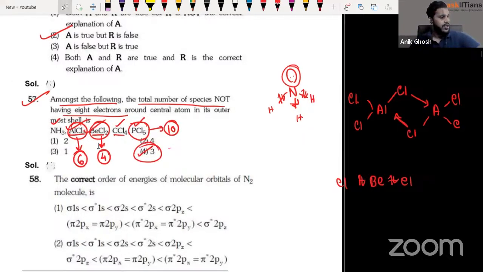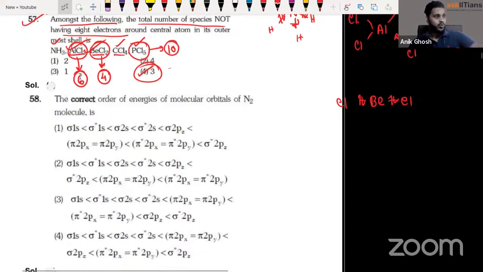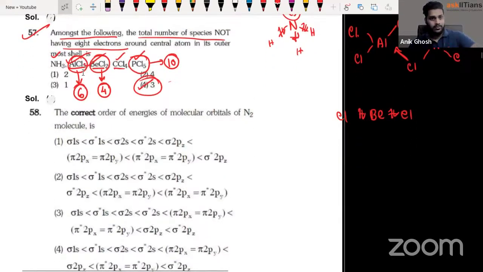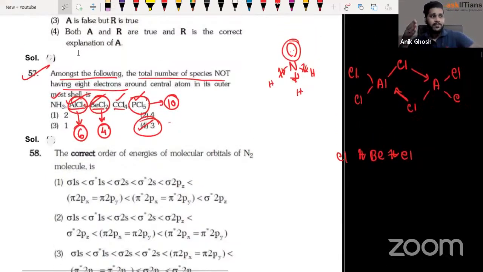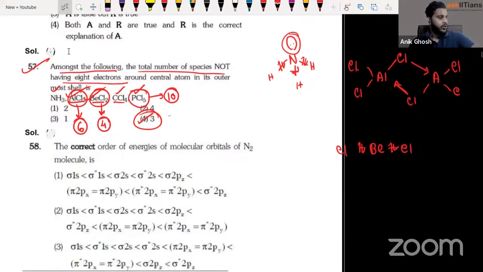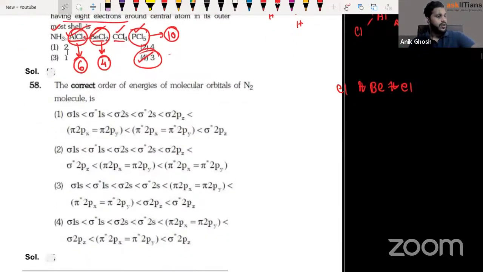In many of the solutions, we might see that option 1 is given as the right answer, but I don't think so, guys. They are not saying that it would be octet deficient, isn't it? They're saying not having 8 electrons. So the answer is definitely option 3. No issues about it.